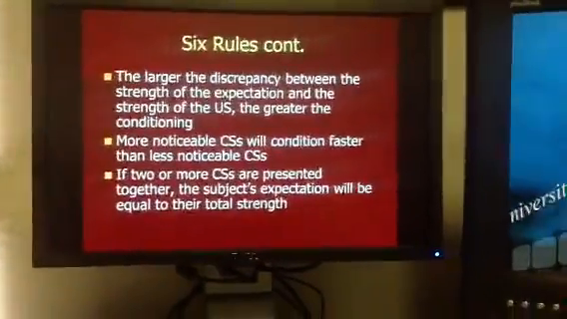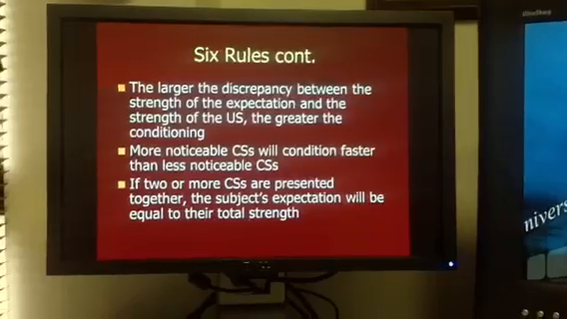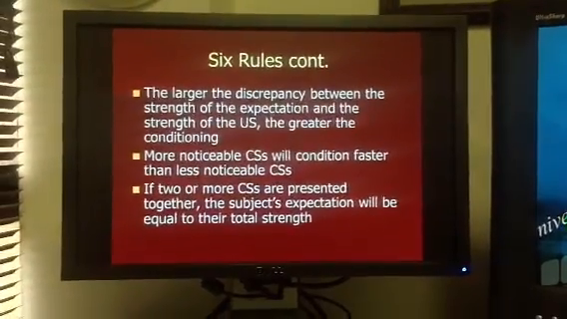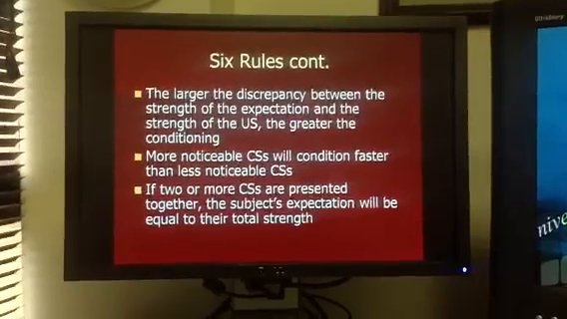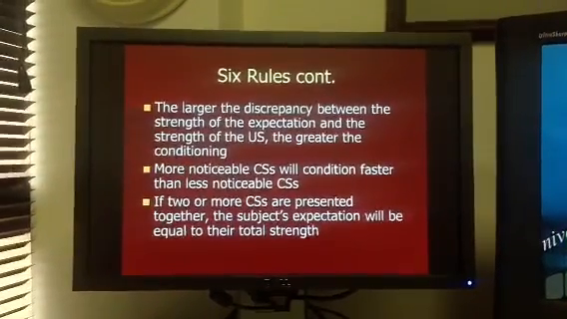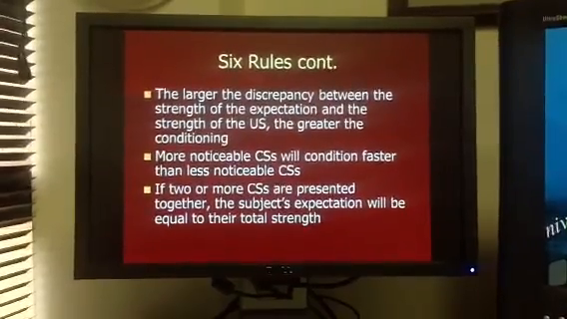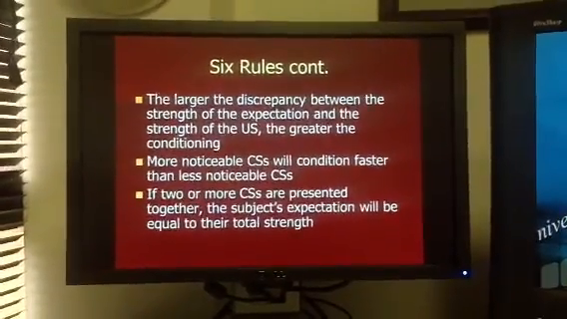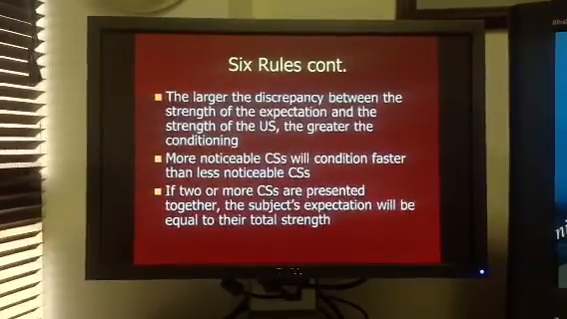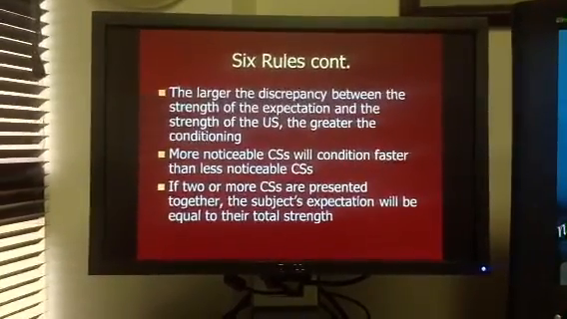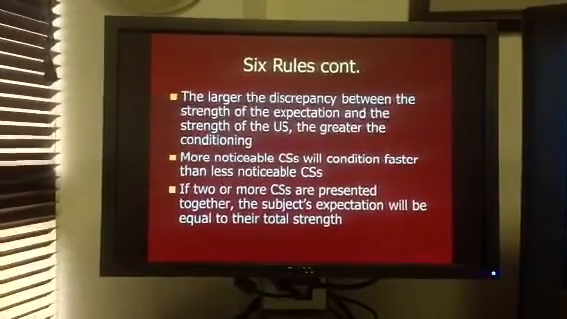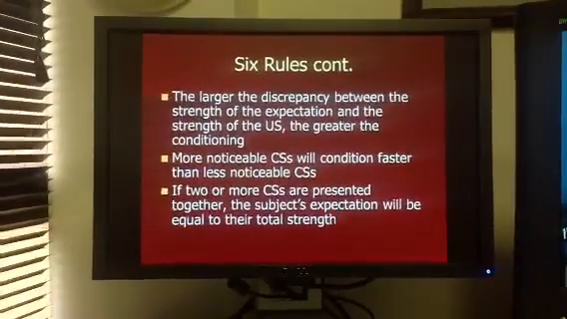Rule number 4: the larger the discrepancy between the strength of the expectation and the strength of the unconditioned stimulus, the greater the conditioning. So the example I gave for rule number 1 was a really good example of a very large discrepancy between what the child was expecting and the actual US. So the kid's mom says, you're going to go and get a shot. She says it's going to hurt. He's expecting it to hurt.